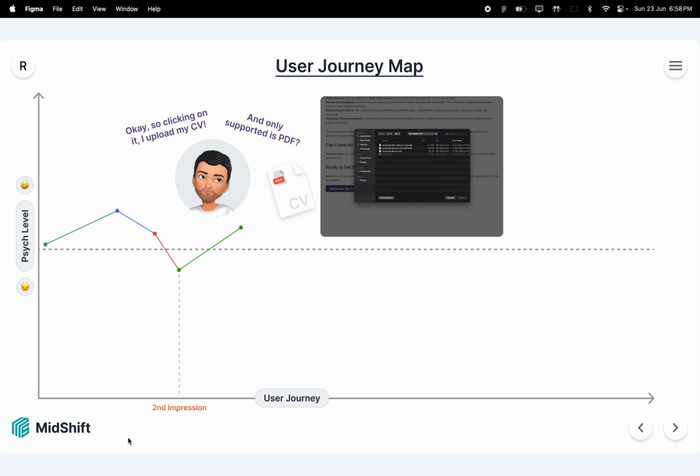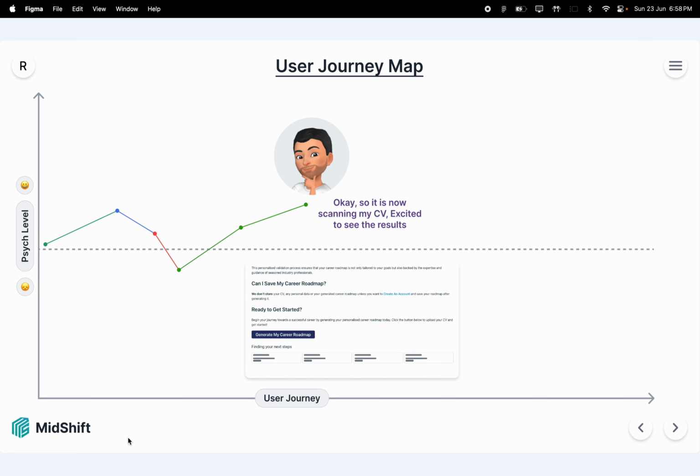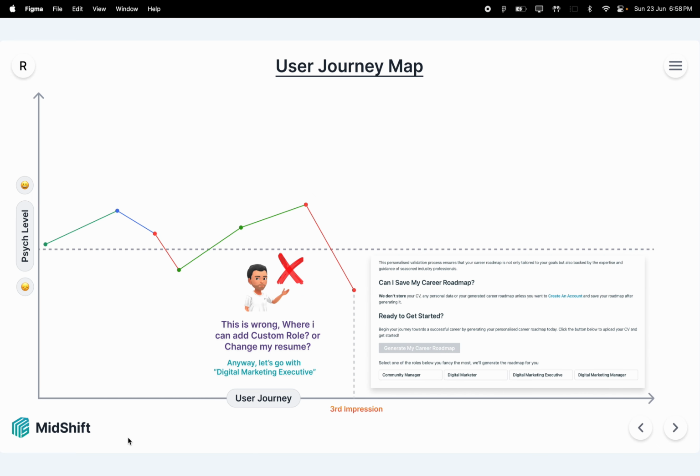Even here, when I observed them during testing, I found that most of the people had a Word document, a doc file, as the resume or CV they primarily use to upload and generate the roadmap. But in our application, only PDF was supported. Next, when they uploaded their CV, they were excited to know the roadmap that would be generated. But unfortunately, in the testing and analysis, I found that the results were not accurate.